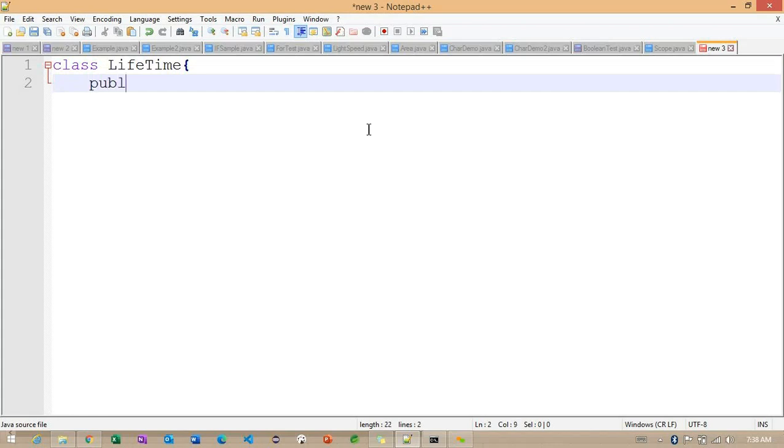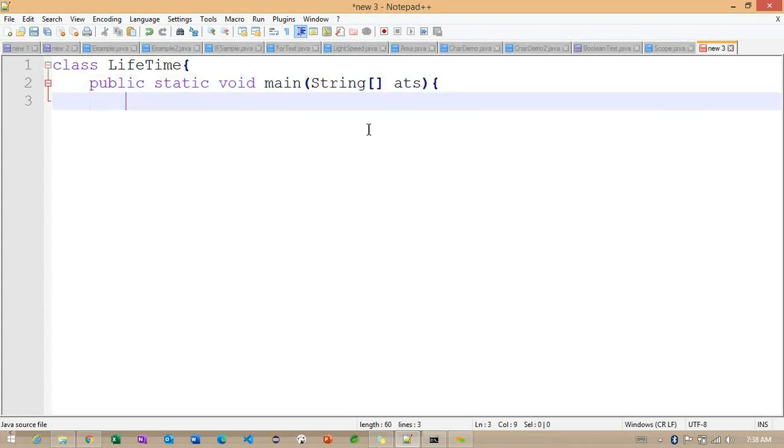I'm trying to define the class name as Lifetime. And now public static void main. So for args, you can use any name. Here, what I'm doing here? Here I'm trying to define int x.